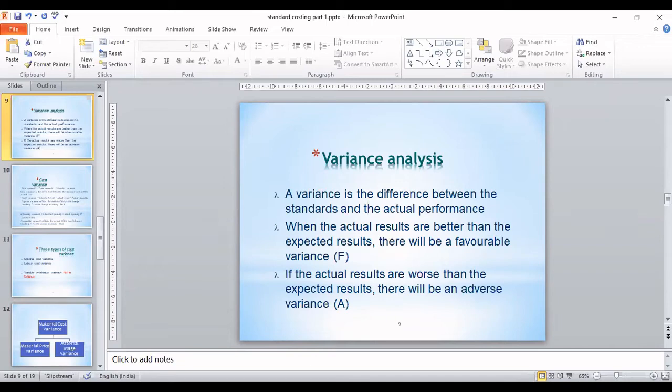Yes, you thought of 120 and you spend 130 rupees. Is it showing positive sign or negative sign? Tell me. Negative. Exactly. So in that case, negative sign or negative variance is called adverse variance. Okay, and we denote it by letter A there.